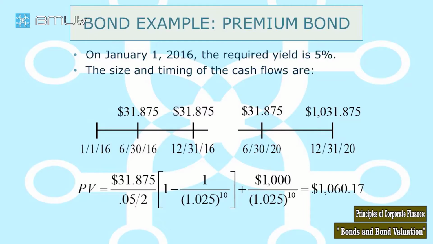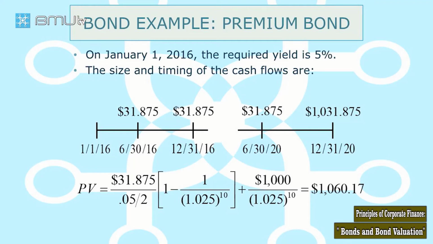Let's say in our same example the required rate is 5% per year, of course. As you see, the coupon rate was 6.375%. The required rate is 5%, which is less than the coupon rate. So what will be the bond price?